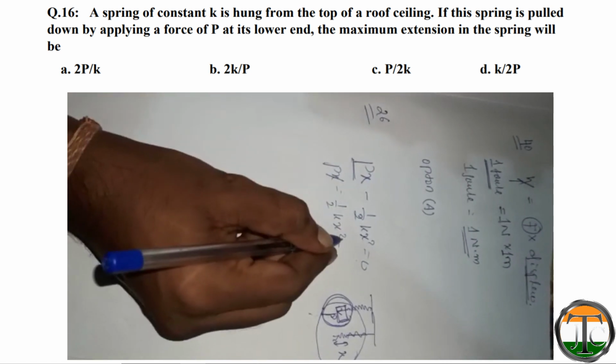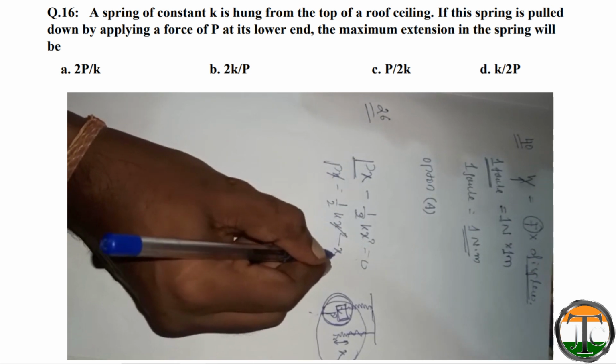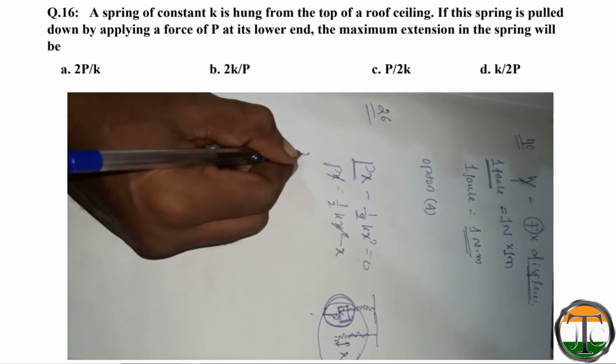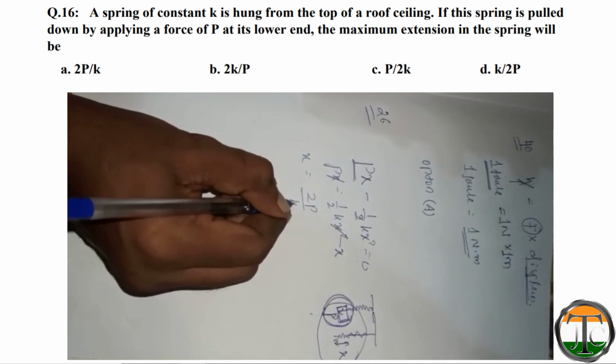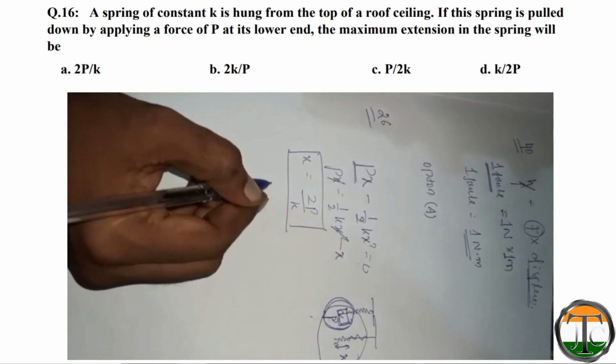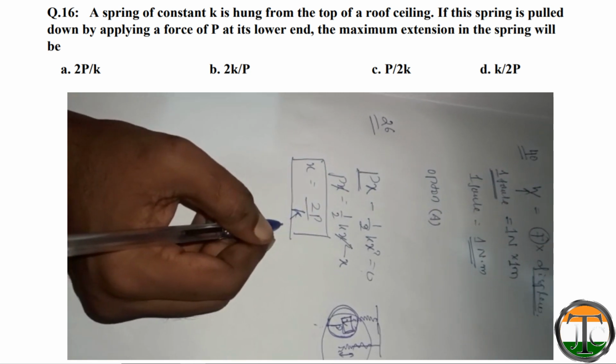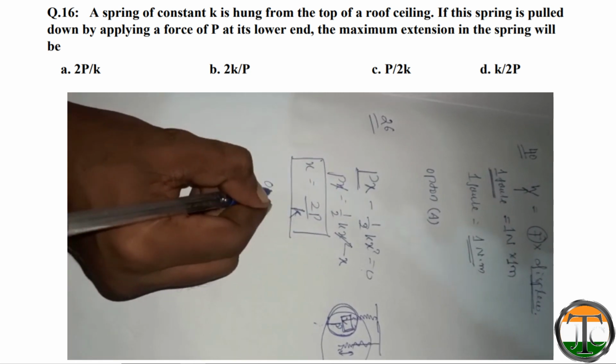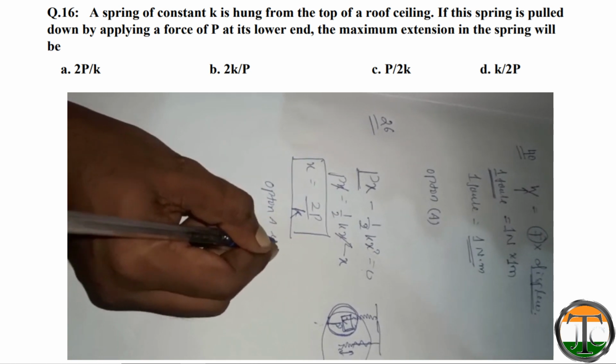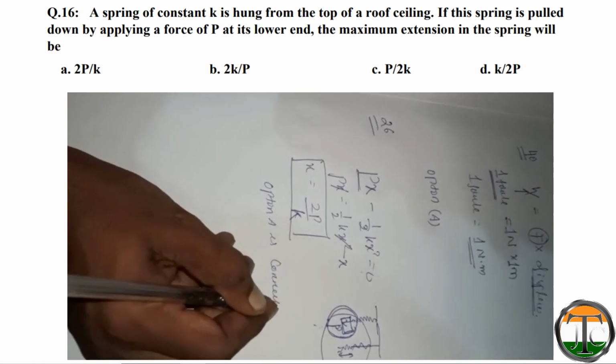So x and one x got cancelled here. So x will be 2P by k. 2P by k. So option A is correct. Option A is correct.